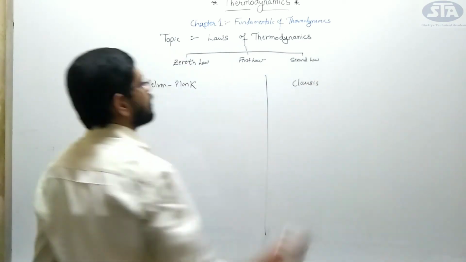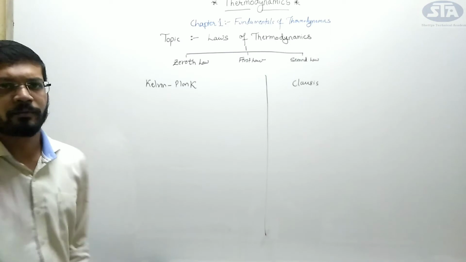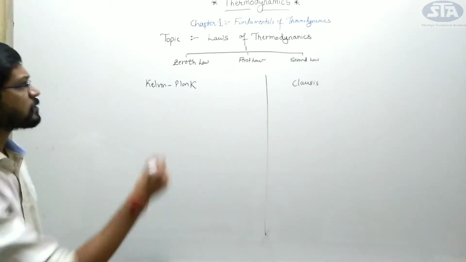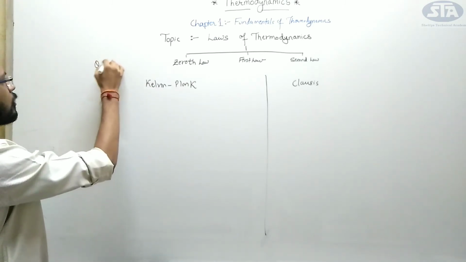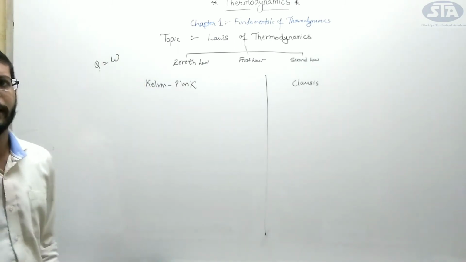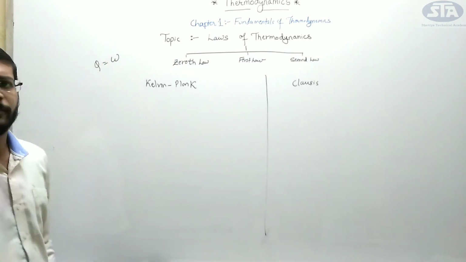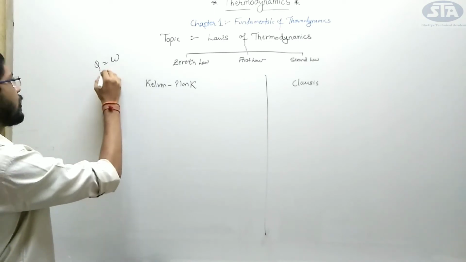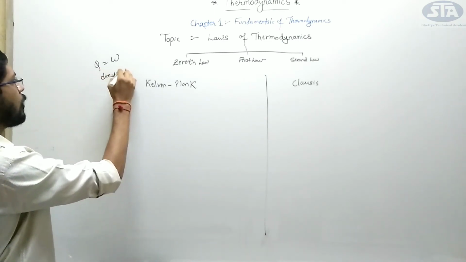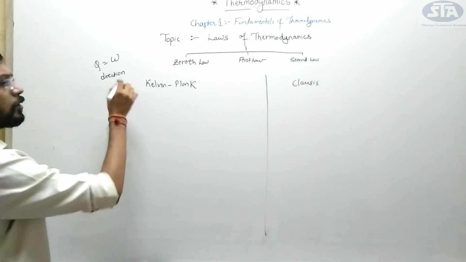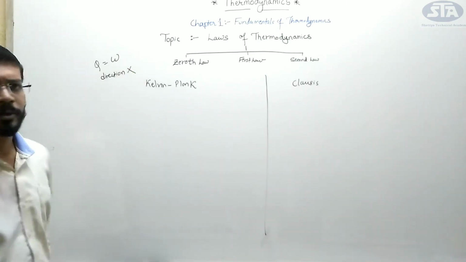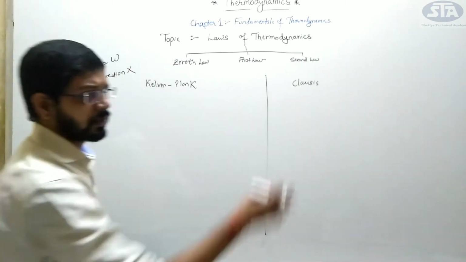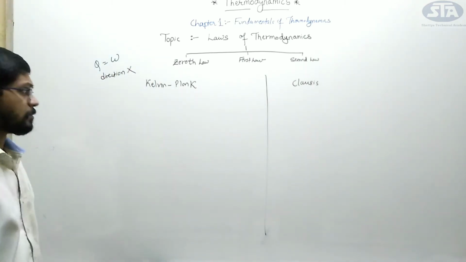These two scientists defined the term second law of thermodynamics. Before coming to this topic, the first law stated that the amount of heat transfer is equal to the amount of work done. The drawback was that this first law did not say how the heat was being transferred. There was nothing about the direction. Here, this second law states the direction of heat transfer.